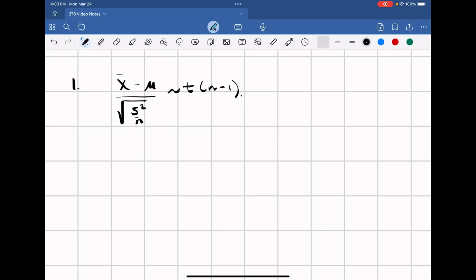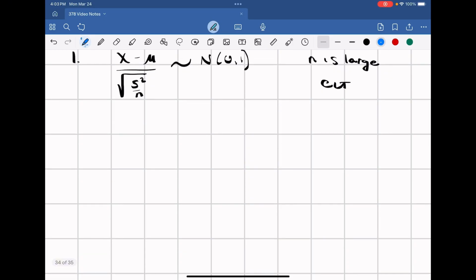Well, that tells us that this is distributed as a t with n minus 1 degrees of freedom, except for when n gets sufficiently large, usually above 30. In that case, if we have a large enough sample size, the t distribution converges to a standard normal distribution. And so that's what we're going to use here, because n is large. We can use the central limit theorem to say that t will converge to a normal distribution.